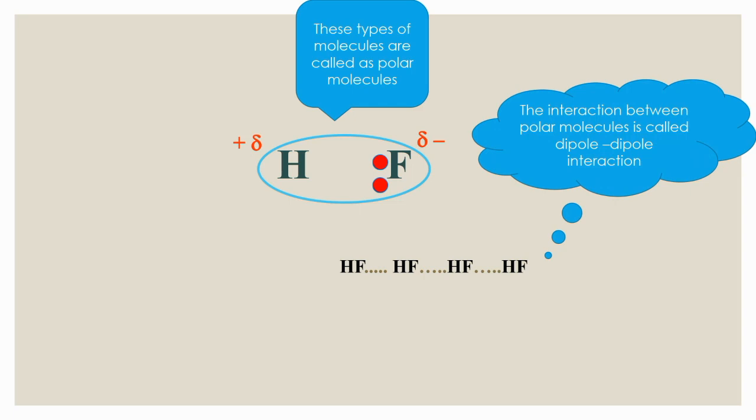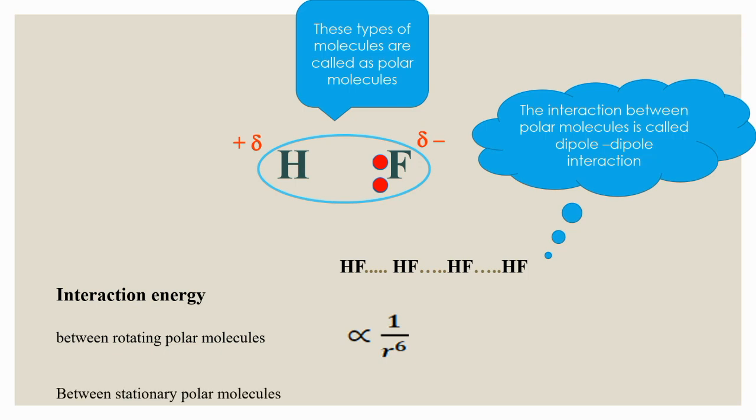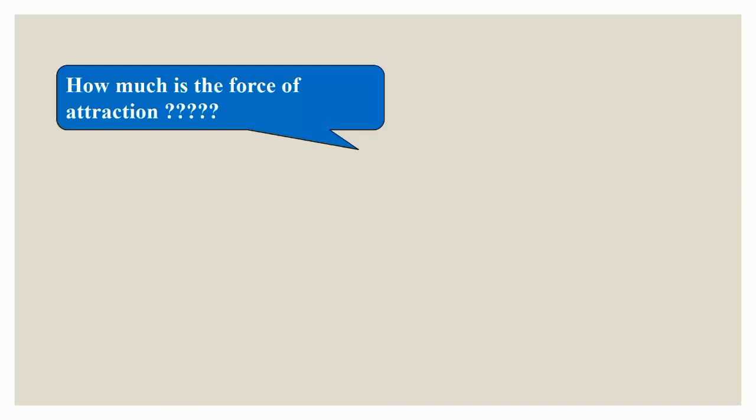Now we should know about interaction energy. The interaction energy between rotating polar molecules is inversely proportional to 1 by r power 6, and between stationary polar molecules like solids is directly proportional to 1 by r power 3, where r is the distance between polar molecules.